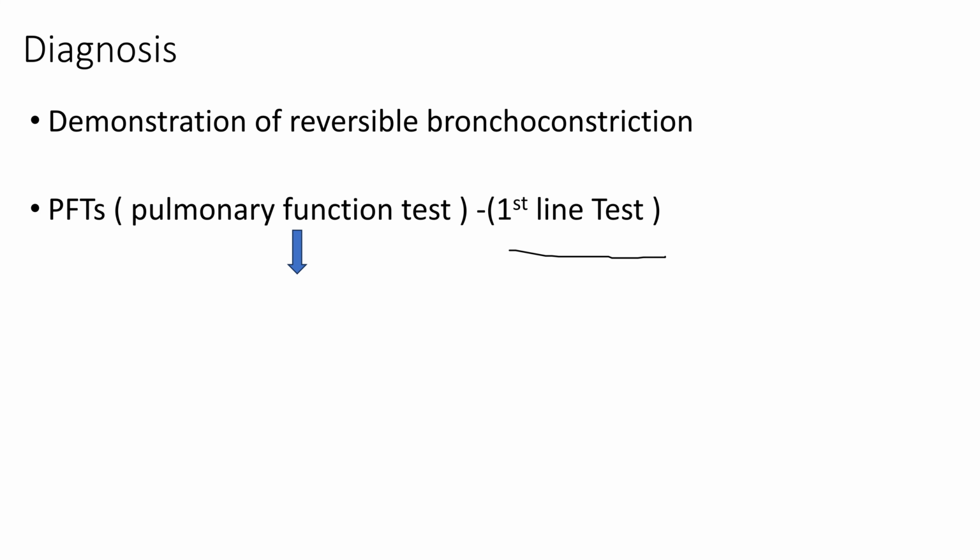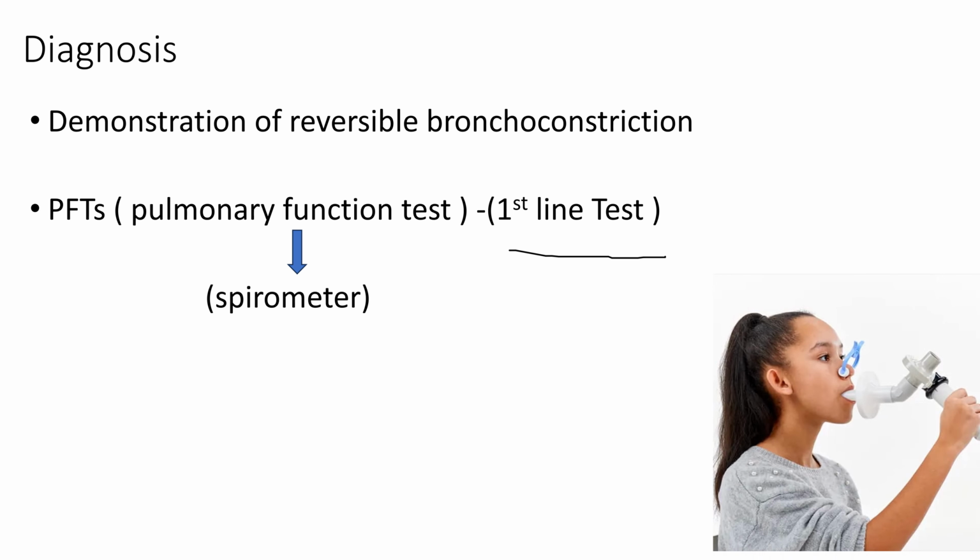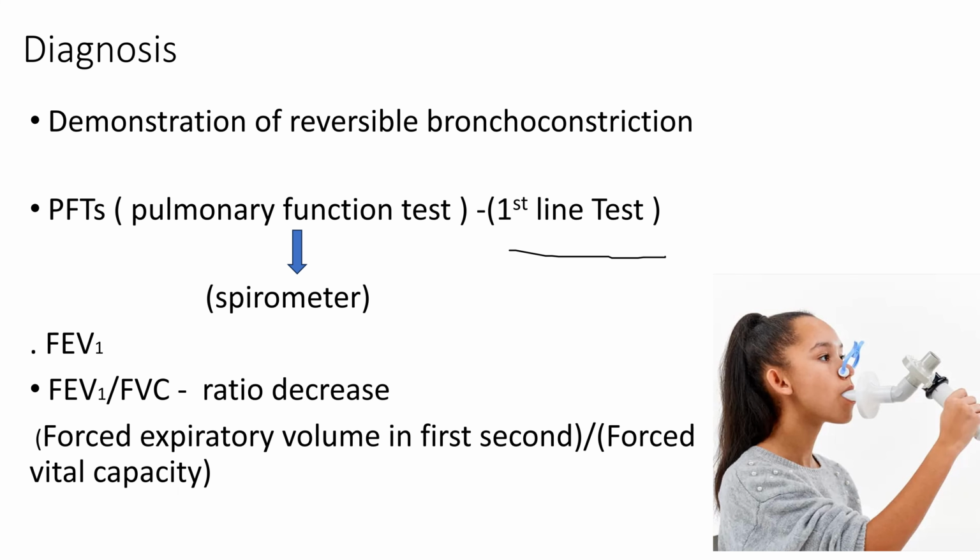This is performed with the help of a spirometer. In this picture, you can see the person is asked to inhale through the nose and exhale through the mouth with the help of a device called a spirometer. In this, we are going to see the FEV1 value, that is forced expiratory volume in the first second. If the patient is affected with any pulmonary disorder, then we can see a decrease in the FEV1 value. Also, we can see a decreased ratio of FEV1 and FVC values, which indicates forced expiratory volume in the first second and forced vital capacity.